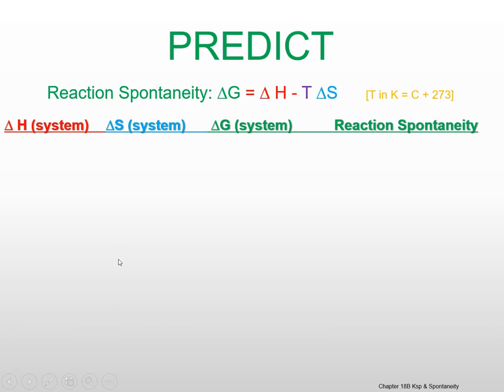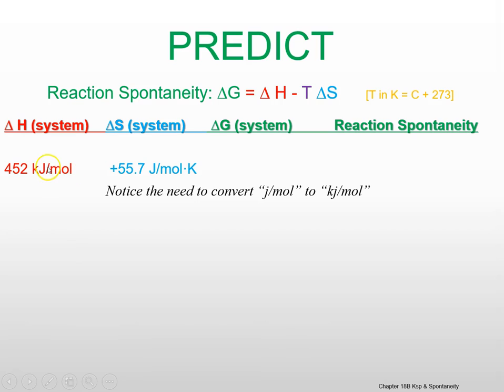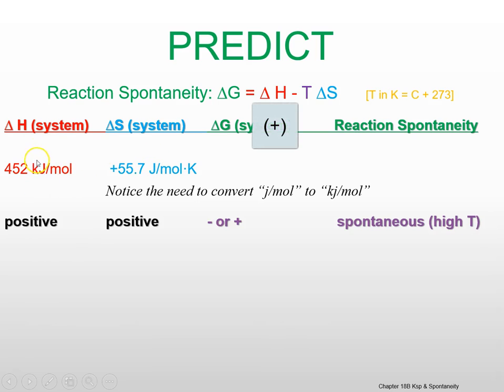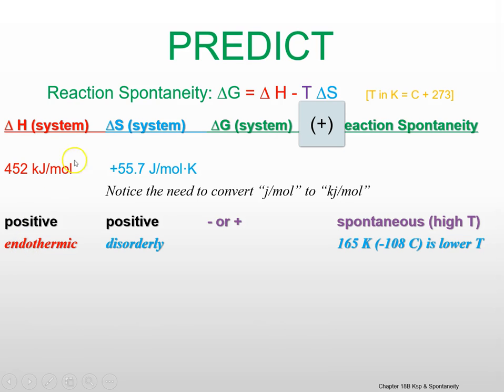So let's predict the spontaneity of this problem. Okay, there's our numbers. You can see that we have to convert to the same unit of energy, kilojoules. We have a positive enthalpy, so delta H is positive. We have a positive entropy. Delta H positive means it's endothermic. The positive entropy means it's disorderly.